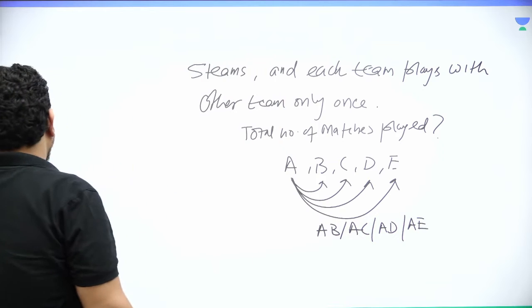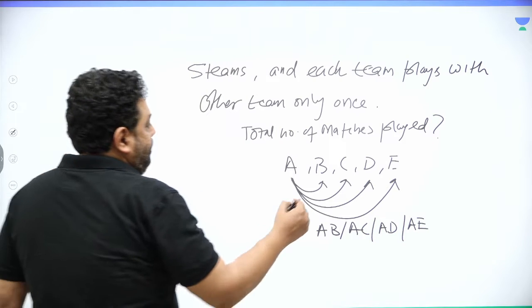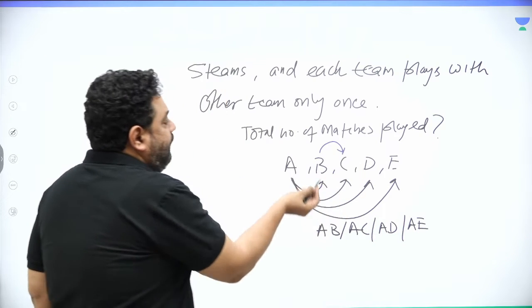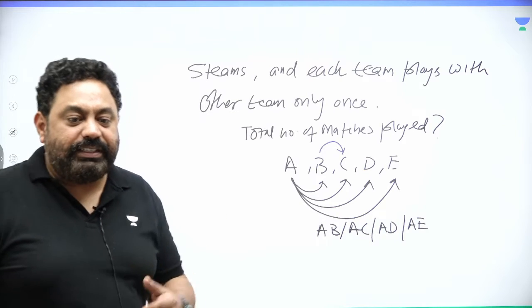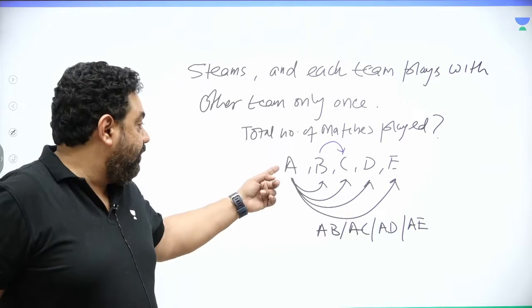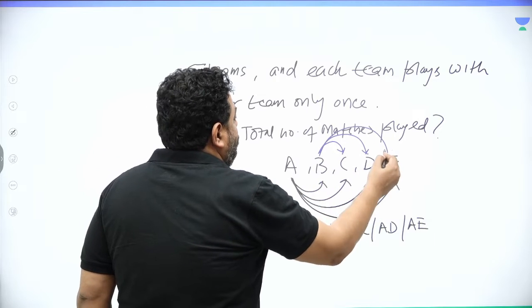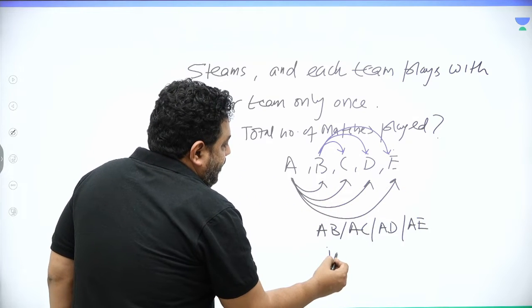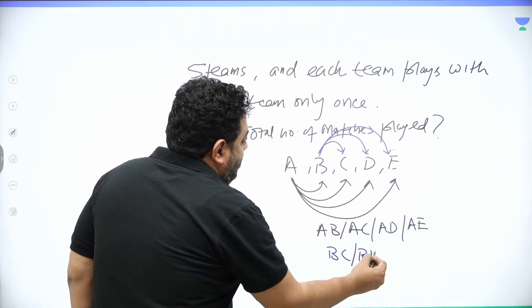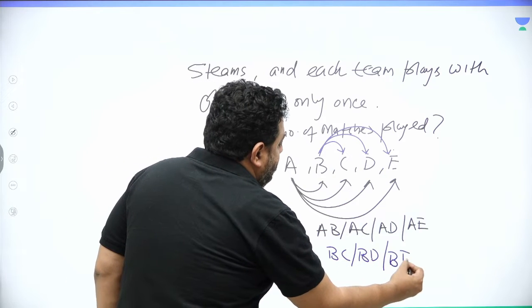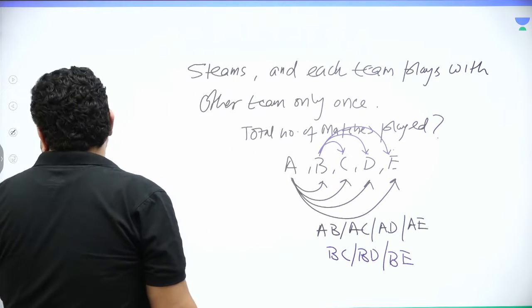And then I change the color. I say B plays with C. I cannot say B plays with A, because obviously A and B have played once; we have already counted that. So B plays with C, B plays with D, and B plays with E. So BC, BD and BE.